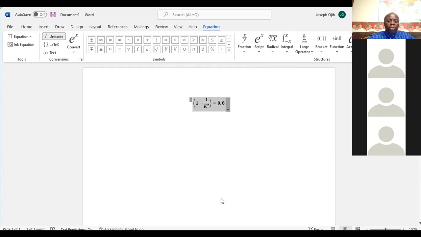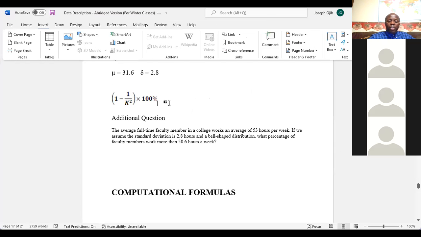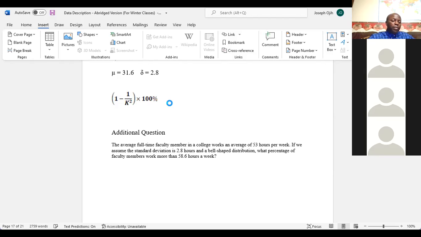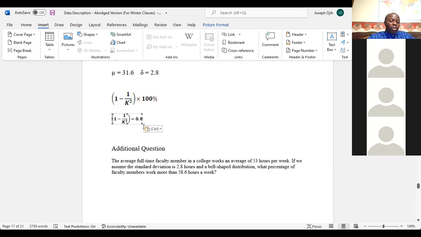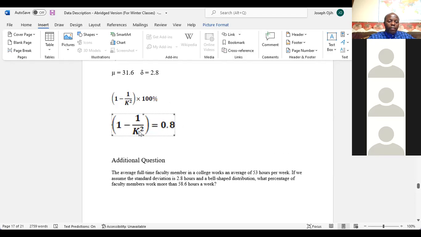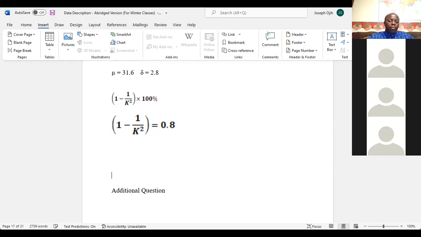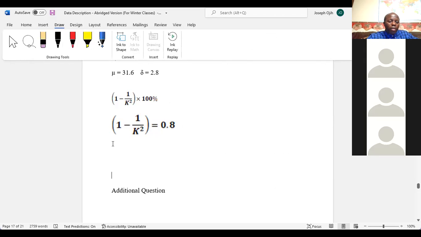So with this equation, we can get the value of our k. We can solve it to get the value of our k. Then after that, we can use it to find the value we are looking for. So this is the equation we use, to get our k. So solving this using an equation, we have that k.